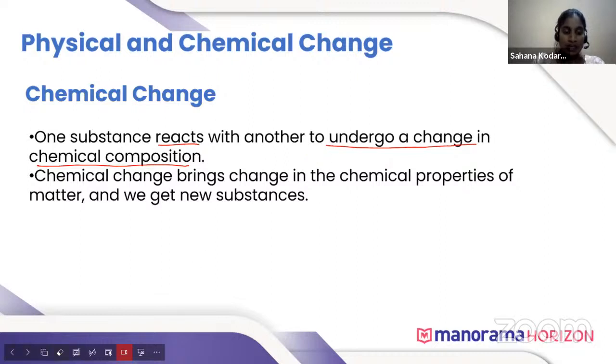Similarly, when magnesium reacts with oxygen, magnesium oxide is formed. So here one substance reacts with another substance to form a new substance which has a different chemical composition.